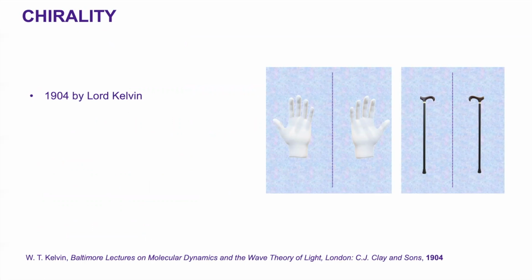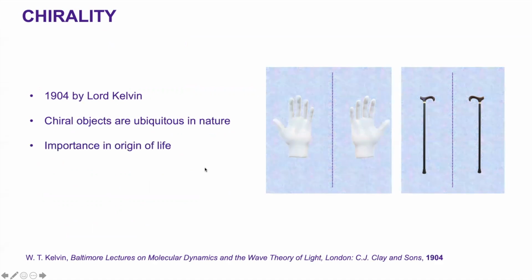Chirality was first proposed by Lord Kelvin back in 1904. According to Lord Kelvin, any object or geometrical shape is chiral provided it has a non-superimposable mirror image. And chiral objects are ubiquitous in nature, and they are very important in understanding the evolution of life and the origin of life. Chirality can be found in molecules, in macromolecules, and any given object or shape.